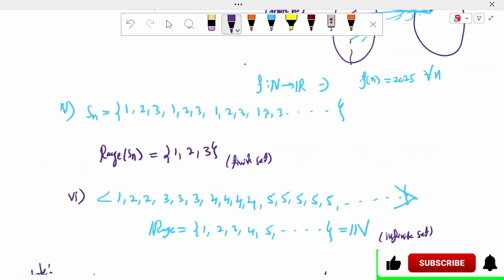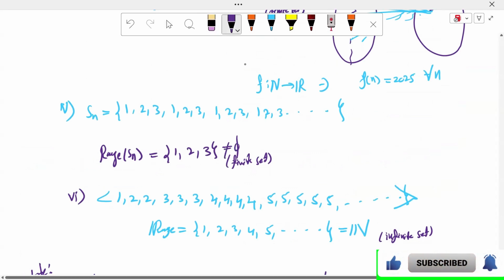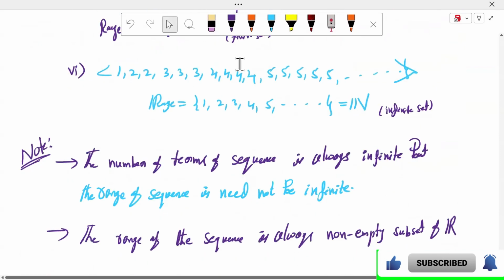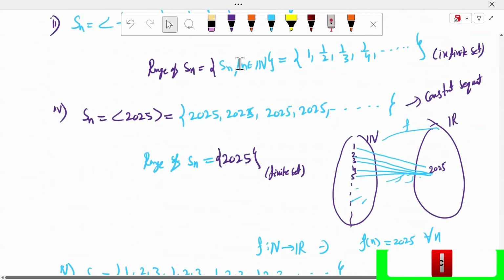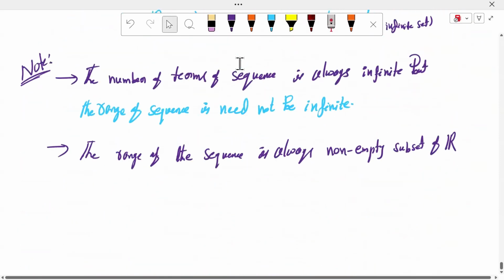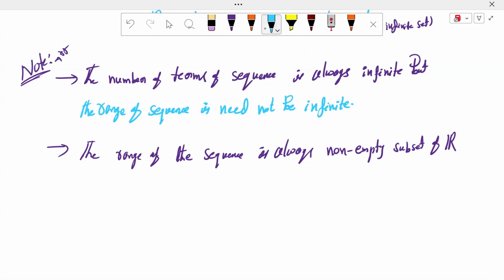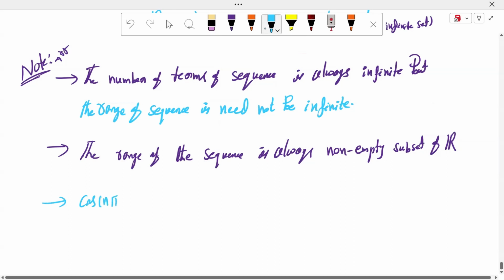The range is a non-empty set, and this range is a subset of R. All ranges are non-empty subsets of R. These are the observation points, sir. Here, look: cos nπ value is (-1) to the power of n for all n belonging to the natural numbers.